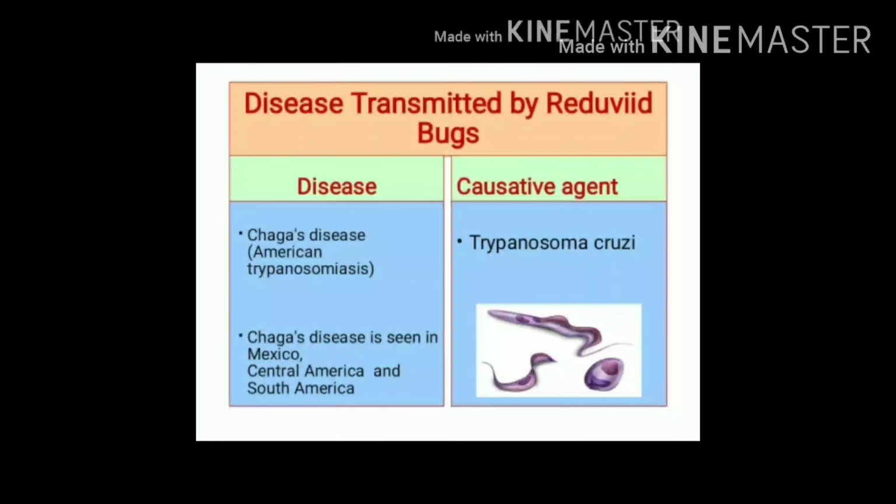What is public health importance of reduviid bugs? These bugs are involved in transmission of Chagas disease, which is also known as American trypanosomiasis. American trypanosomiasis is caused by Trypanosoma cruzi. It is seen in Mexico, in Central America and in South America.